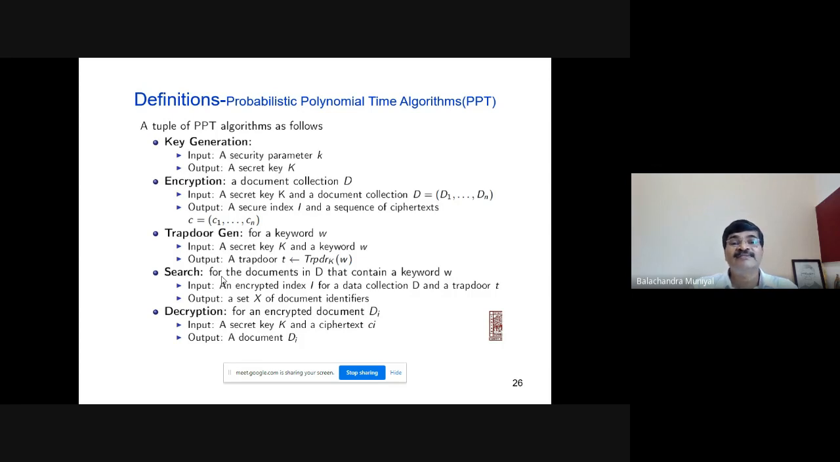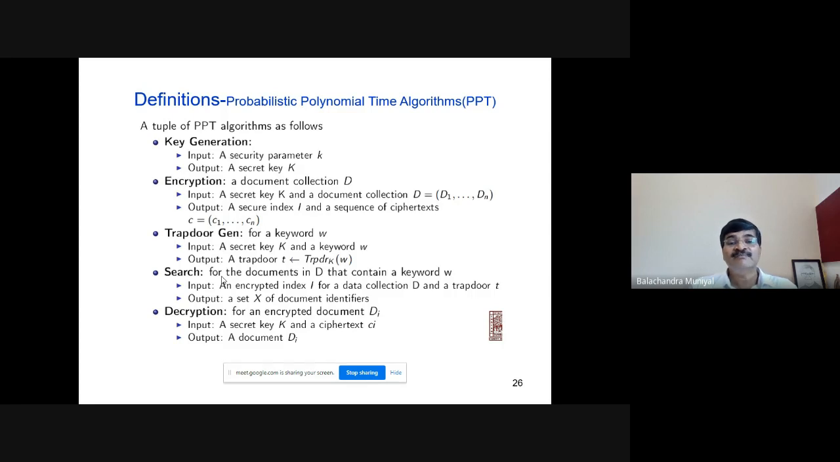Trapdoor generator. For a particular keyword W, input is a secret key K and a keyword W, and output is a trapdoor T, the trapdoor of W using the key K. In simple terms, as I already told you, a trapdoor is nothing but an encrypted keyword.